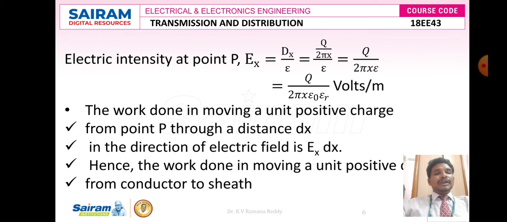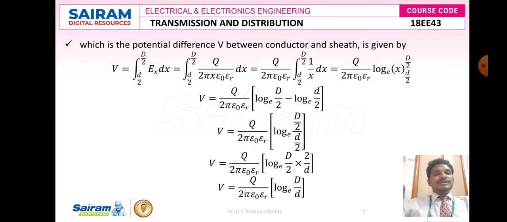Therefore, the work done in moving a unit positive charge from point P through a distance dx in the direction of the electric field is Ex into dx. Hence, the work done in moving a unit positive charge from the core of the conductor to the sheath is the potential difference capital V between conductor and sheath. As we know, voltage is nothing but the potential difference between two points. So here current always flows from underground cable potential to earth potential.